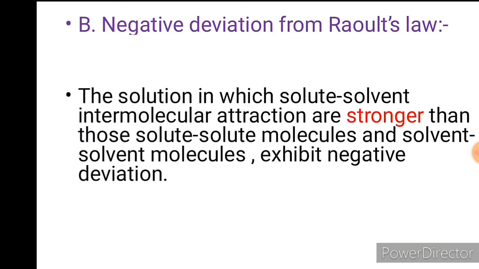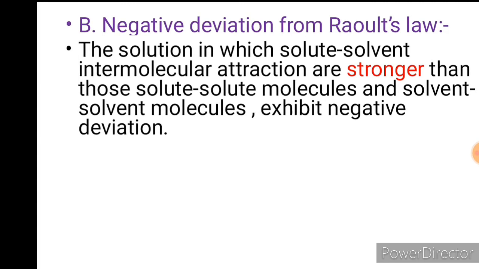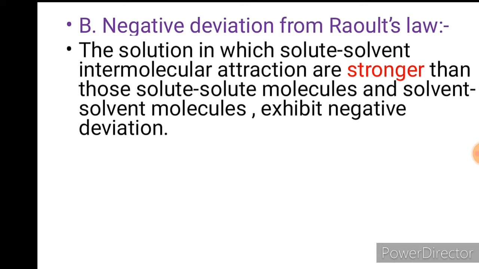Now the second type of deviation is negative deviation from Raoult's law. The solutions in which solute-solvent intermolecular attractions are stronger than those between solute-solute molecules and solvent-solvent molecules exhibit negative deviation. What is negative deviation? In this case, when we add solute into the solvent, we observe the intermolecular attraction between solute molecules and solvent molecules is stronger than between solute molecules and between solvent molecules.